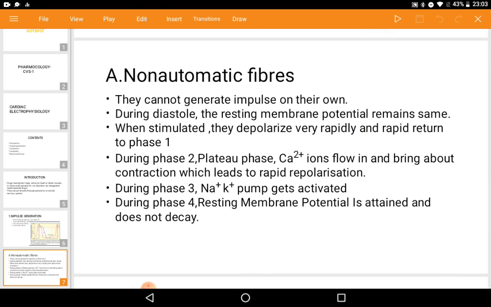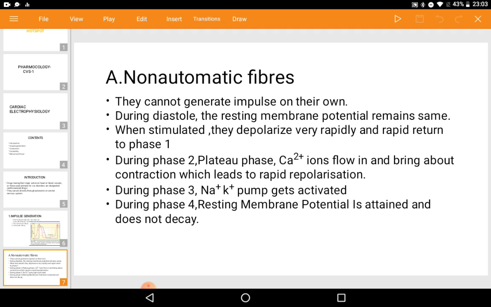Let's move on to non-automatic fibers. They cannot generate impulses on their own. During diastole, the resting membrane potential remains the same. When stimulated, they depolarize very rapidly and rapidly return to phase 1. During phase 2, the plateau phase, Ca2+ ions flow in and bring about contraction. During phase 3, the sodium and potassium ion pump gets activated. During phase 4, the resting membrane potential is attained and does not decay.